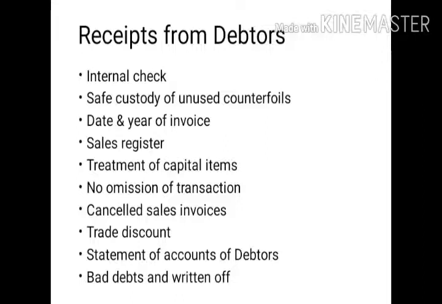One copy will be with the dispatch counter clerk for future reference after dispatch of goods. The second copy will be sent along with the goods as proof of dispatch to the customer as well as the company, and the final copy will be with the gatekeeper, who maintains a goods outward register. If the order is received through an agent or a third party, that third copy of the sales invoice should be sent to him for calculation of sales commission.